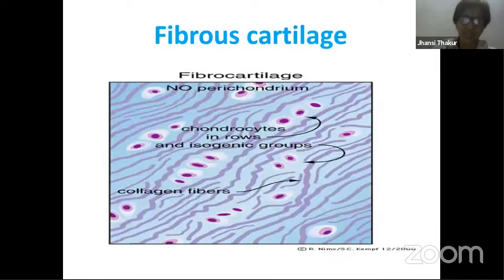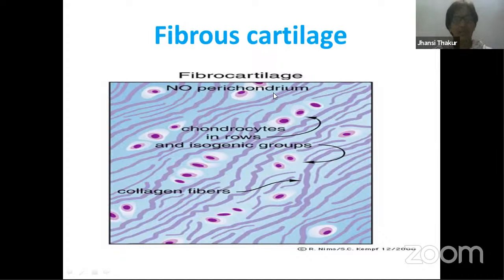That is elastic cartilage. Now, fibrous cartilage. Till now I was speaking about hyaline cartilage, saying that this is the thickest, the weakest cartilage, right? Hyaline cartilage is the weakest cartilage. The thickest, the strongest cartilage is fibrous cartilage. Here, this is made up of, again, white collagen fibers. One important part of fibrous cartilage is that it has no perichondrium. The outer surrounding surface is not there. So you find the matrix being present over here, right?